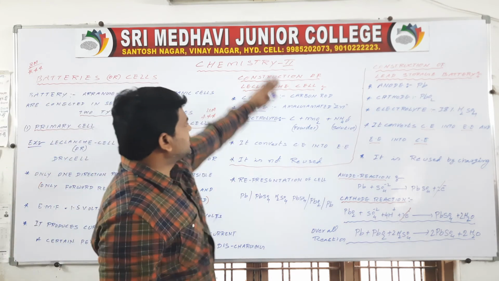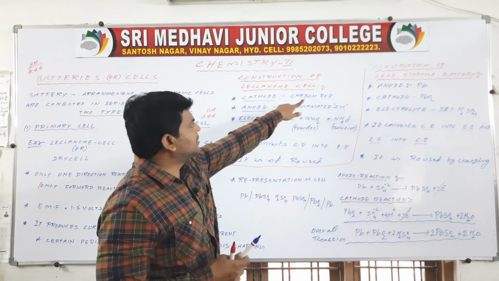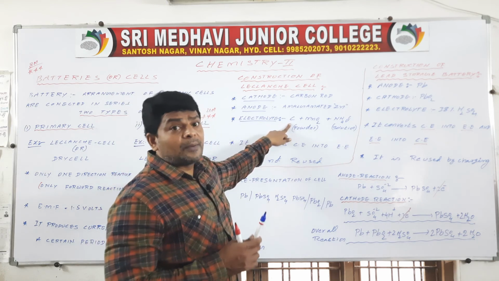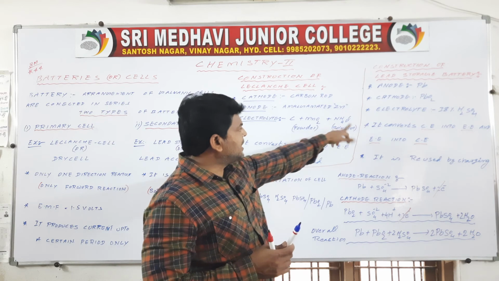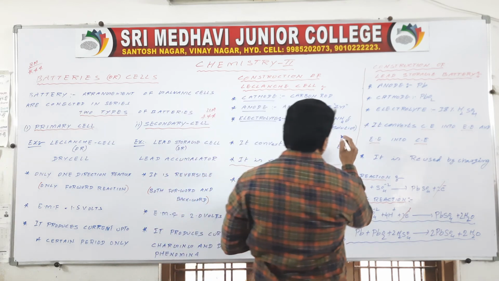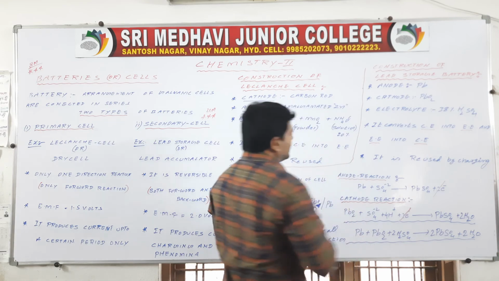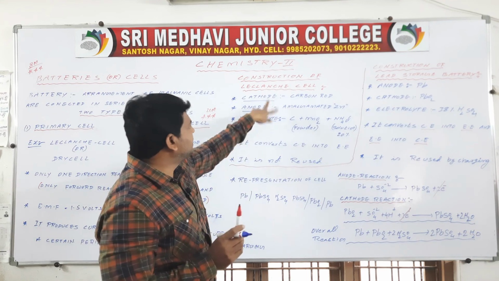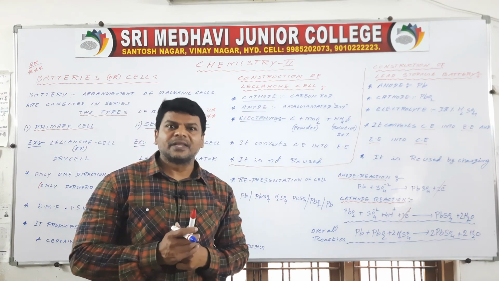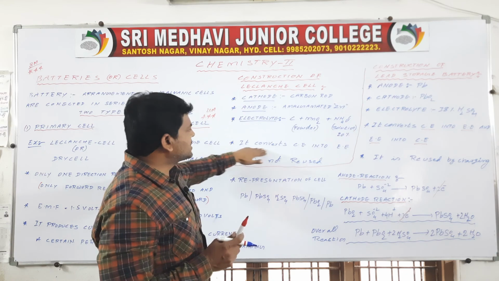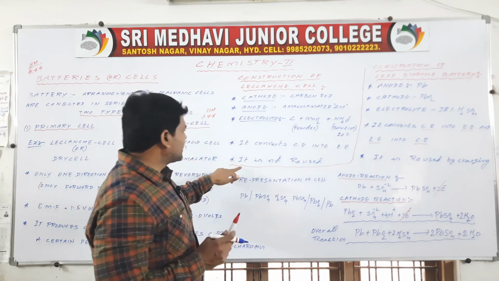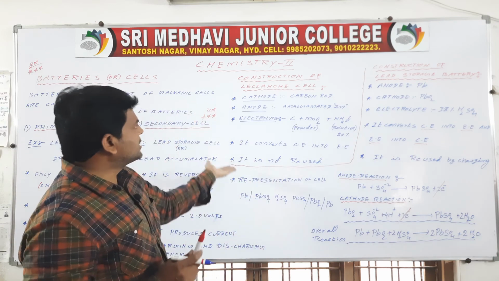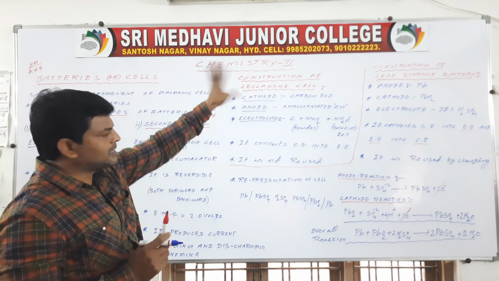So the construction of the Leclanche cell: cathode is a carbon rod and anode is amalgamated zinc. The electrolyte is carbon powder plus MnO2 plus NH4Cl solution, which is 20% NH4Cl. On mixing all these, make it into a paste. The paste is placed between the 2 electrodes. Then a chemical reaction takes place. It converts chemical energy into electrical energy, and it is not reused. It works up to a certain period. This is briefly the construction of a Leclanche cell.